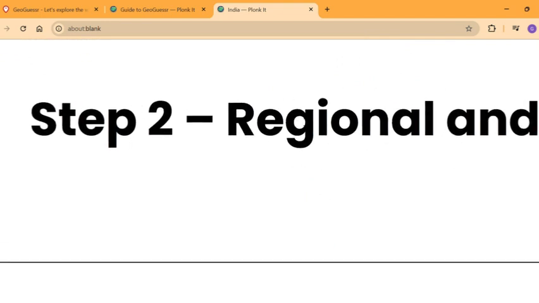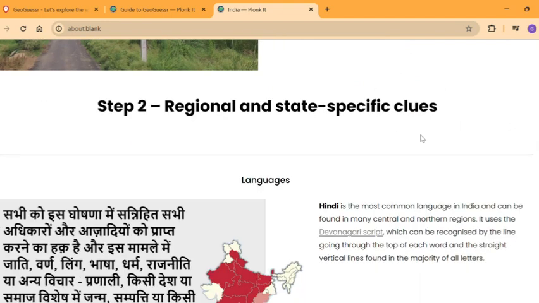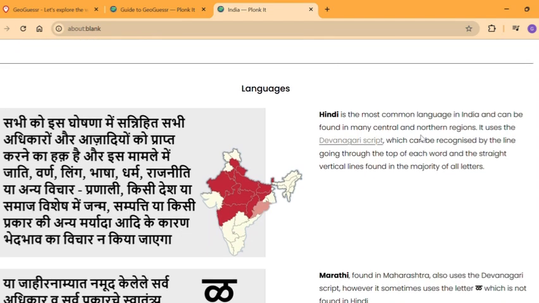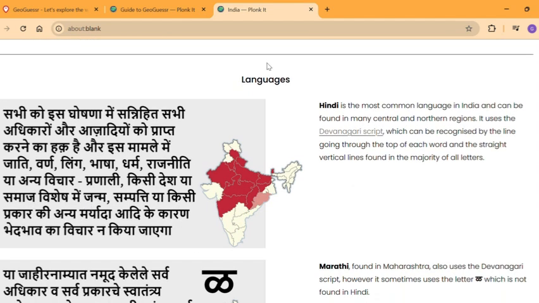Now we have step 2, which is regional and state-specific clues. This is very important, and I guess all of you need to take a look at this very carefully if you want to learn India, especially because all these specific clues are very common across the country. I also think I should remember some of them, because I always forget about them whenever I hear about my own country. Yeah, so the first part is easy: languages.